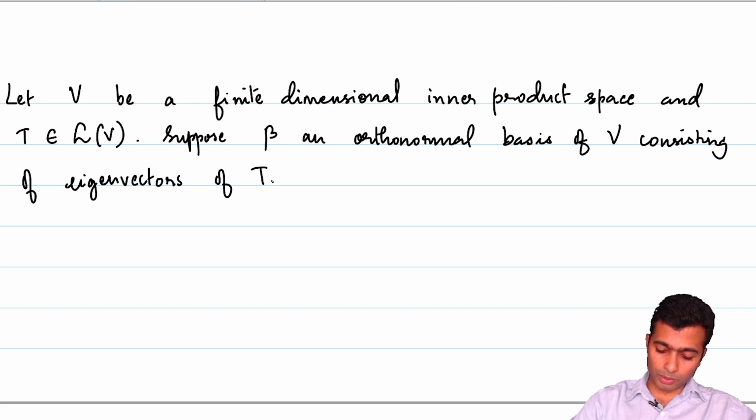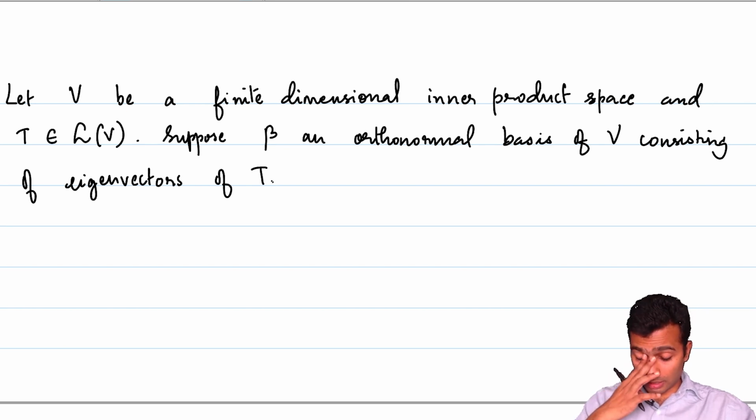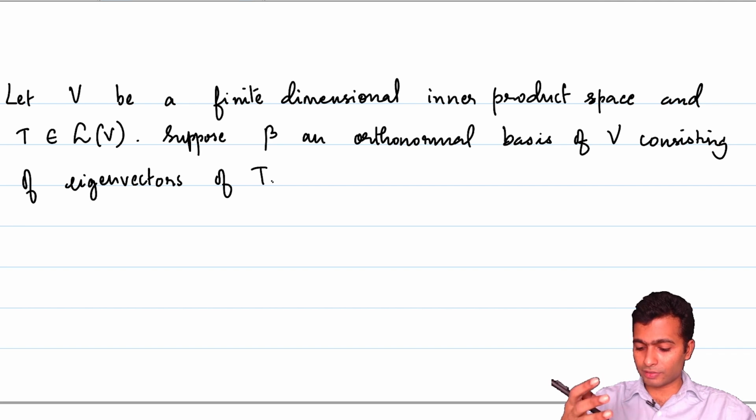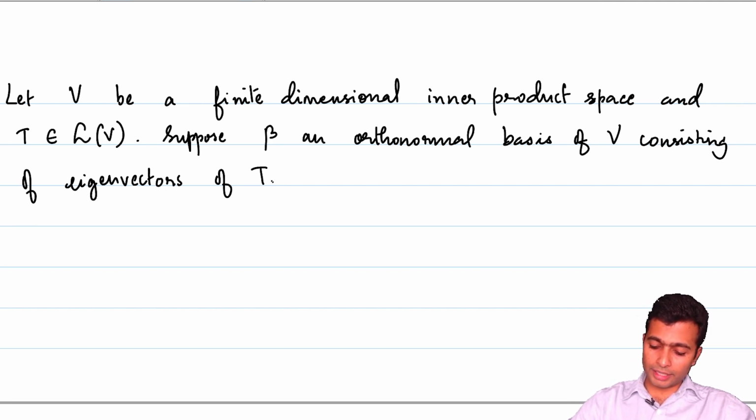So not only is T diagonalizable, but we can also get hold of a basis which consists of eigenvectors which are orthonormal, rather than just orthogonal. Then let's see what happens.